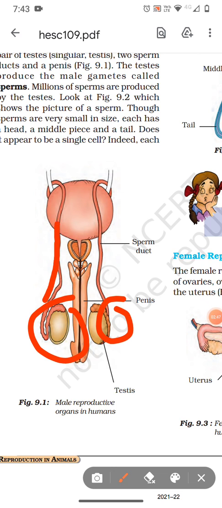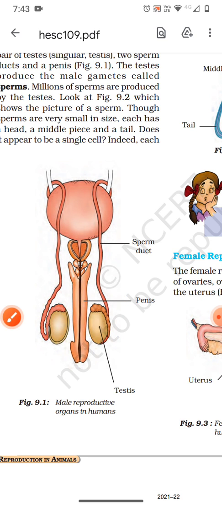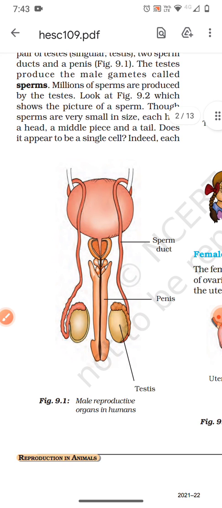Then there is a tube-like structure called the sperm duct, and the opening consists of the penis. So these are the three major regions in the male reproductive organ.